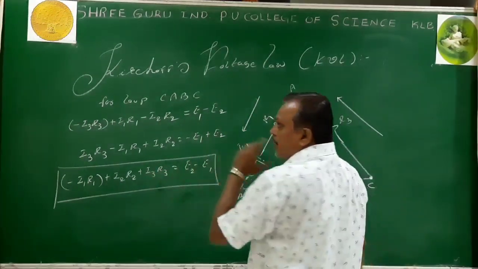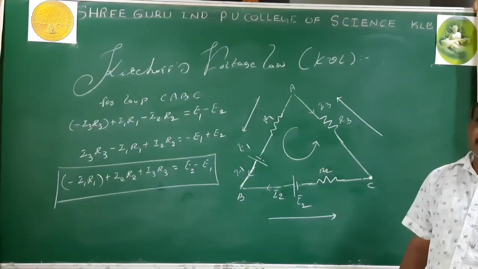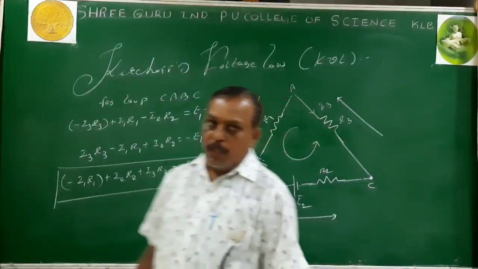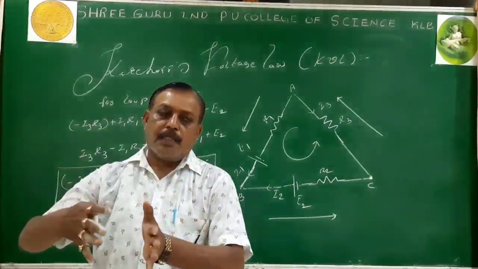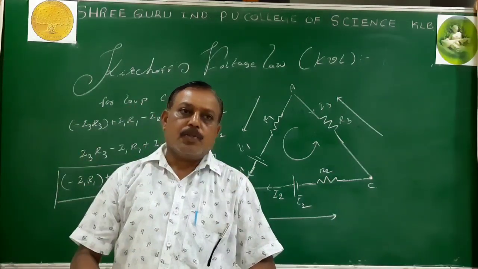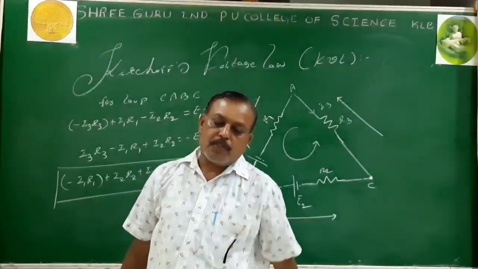KVL signifies the law of conservation of energy. How does it signify the law of conservation of energy? Earlier it was very easy for KCL. Whatever amount of charge enters the junction, the same amount of charge leaves the junction. We concluded that the total charge in the system remains the same. Hence, it signifies the law of conservation of charge.